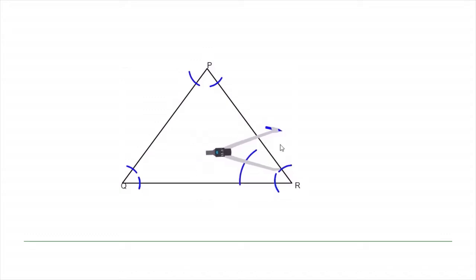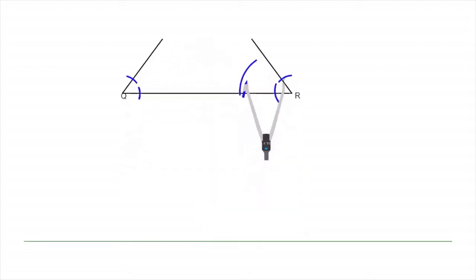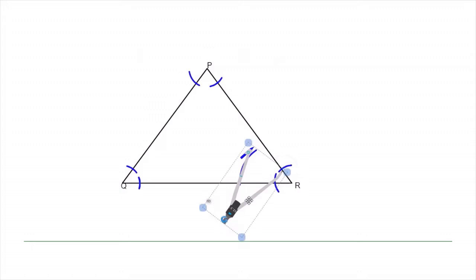Other side means the other side of the triangle, and rotate it in such a way that you get an intersection of arc. The compass should be kept at the point of intersection of the arc with the other side.